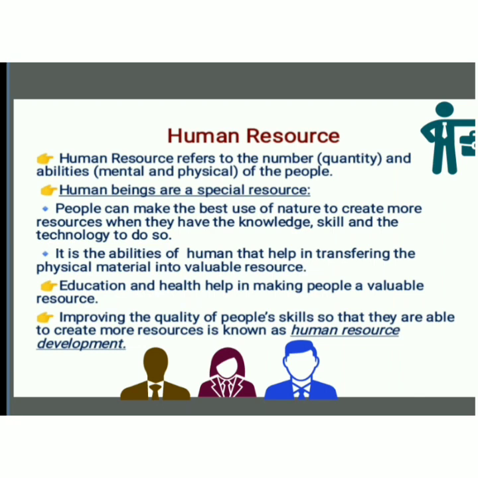People can make the best use of nature to create more resources when they have the knowledge, skill, and the technology to do so. And second point, it is the ability of humans that helps in transforming the physical material into valuable resources. That is why human resources are said to be important, and human beings are considered a special resource.